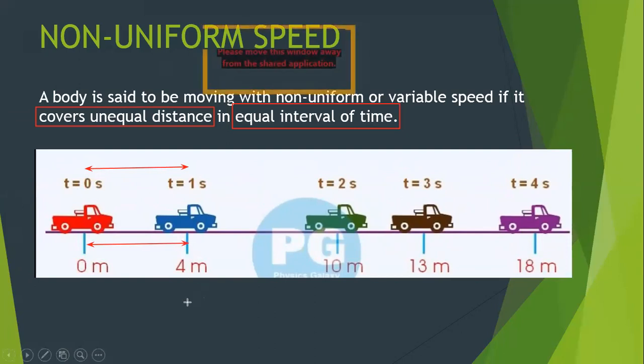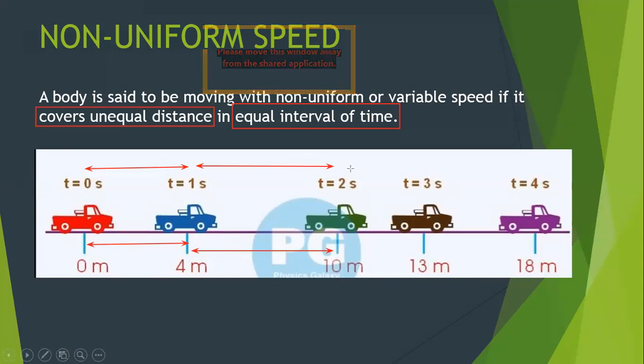How much is the distance traveled? 4 meters. Then after another 1 second, you find that the object has traveled a total of 10 meters, but in the second, it has traveled 6 meters.